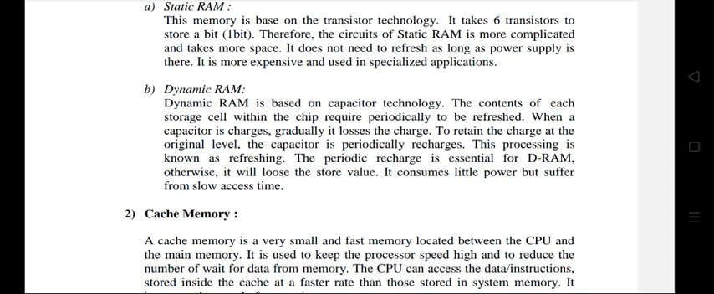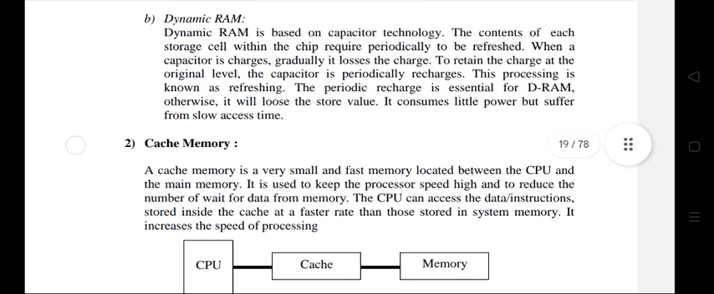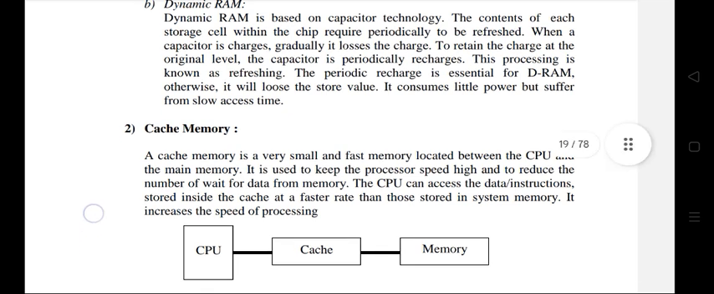Dynamic RAM. Dynamic RAM is based on capacitor technology. The content of each storage cell within the chip requires periodic refreshing. When a capacitor is charged, it gradually loses the charge. To retain the charge at the original level, the capacitor is periodically recharged. This process is known as refreshing. The periodic recharge is essential for DRAM, otherwise it will lose the stored value. It consumes little power but suffers from slow access time.